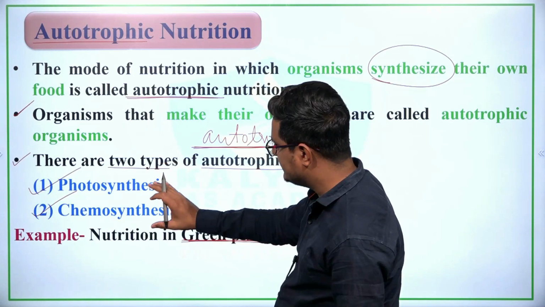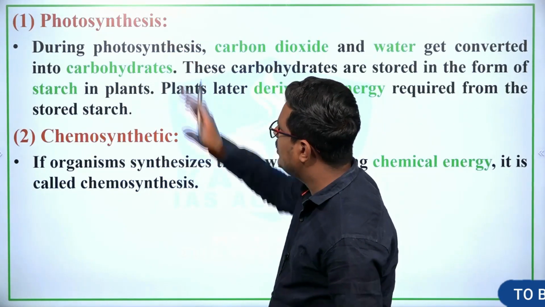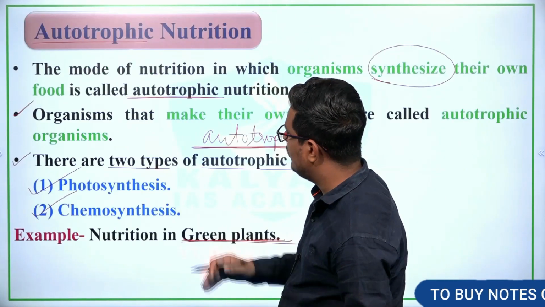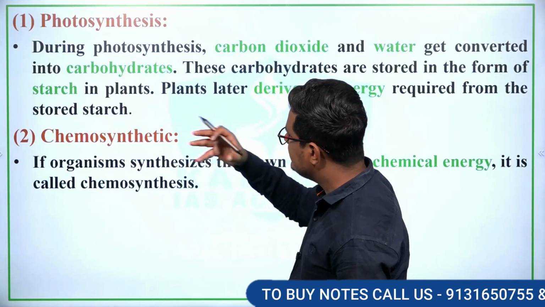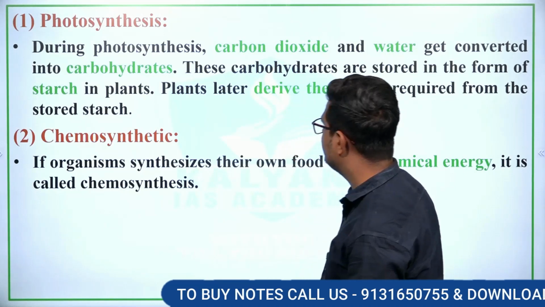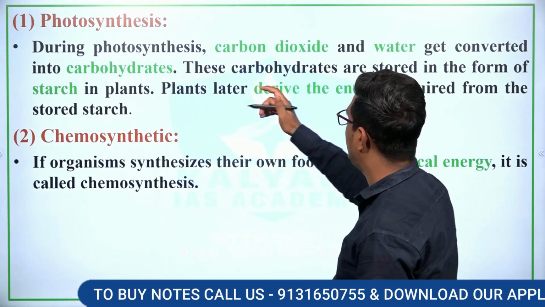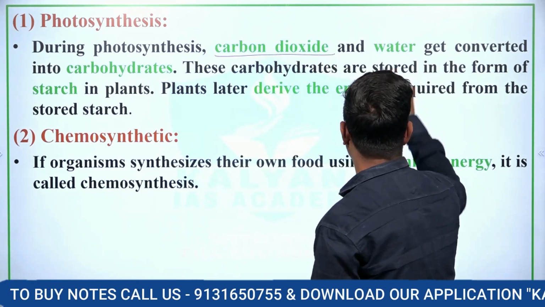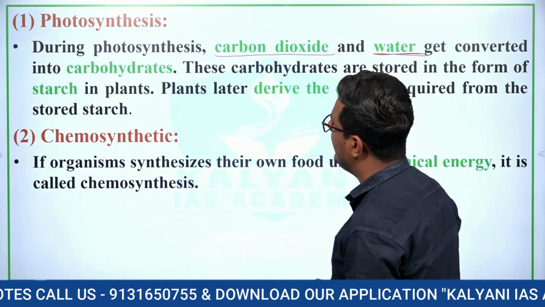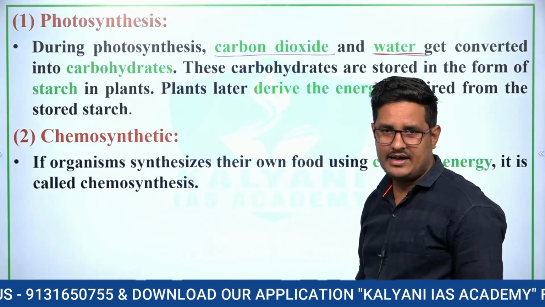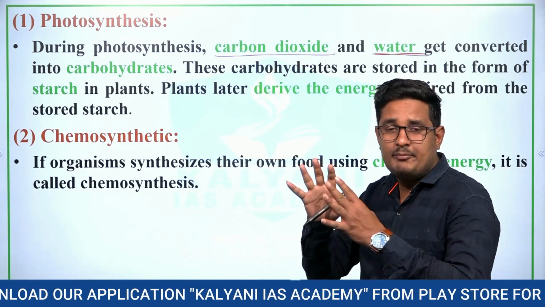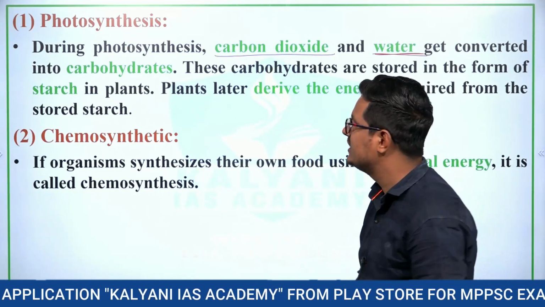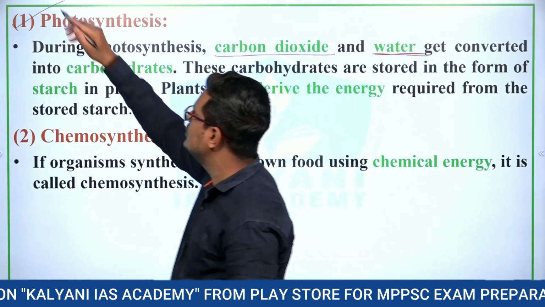What is photosynthesis? The mode of autotrophic nutrition in which organisms synthesize their food in the presence of light using carbon dioxide and water is known as photosynthesis. So when organisms synthesize their food in the presence of sunlight, it is known as photosynthesis.